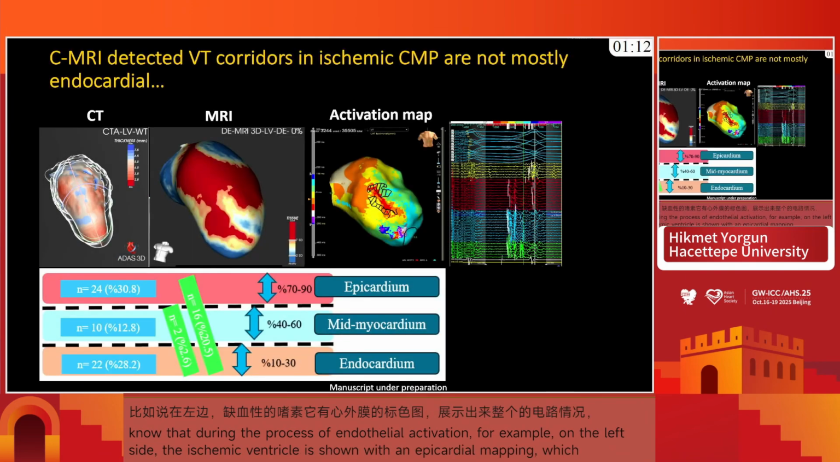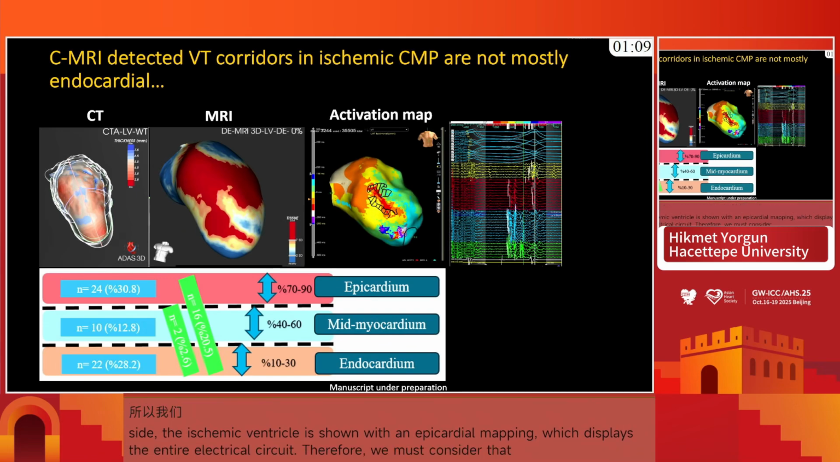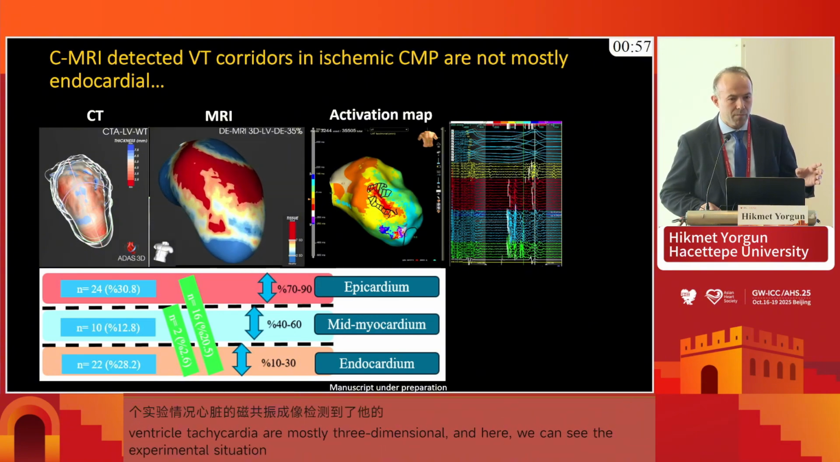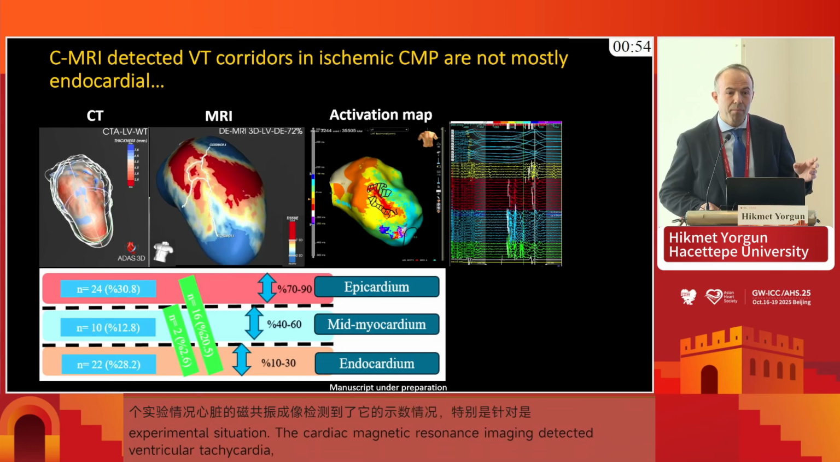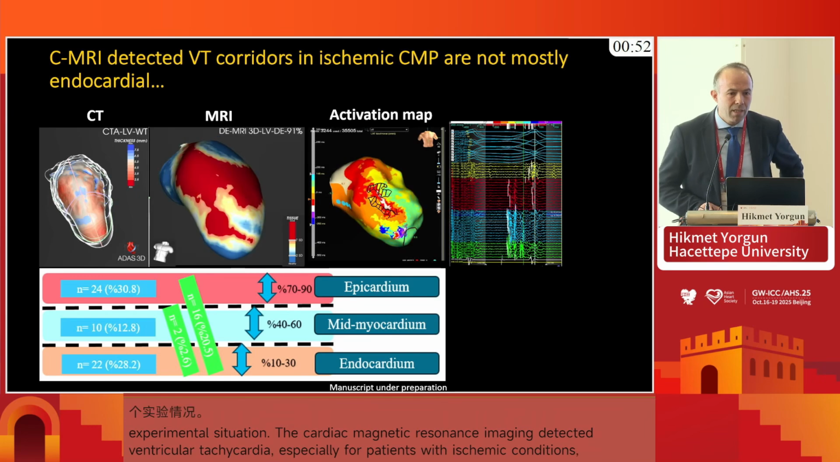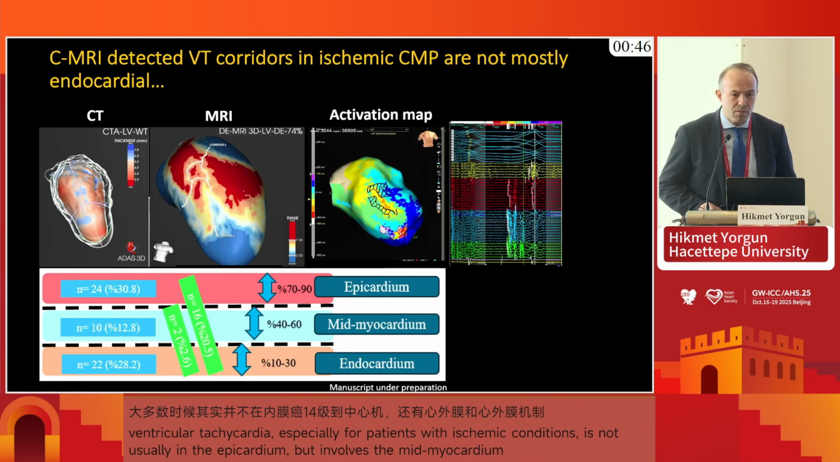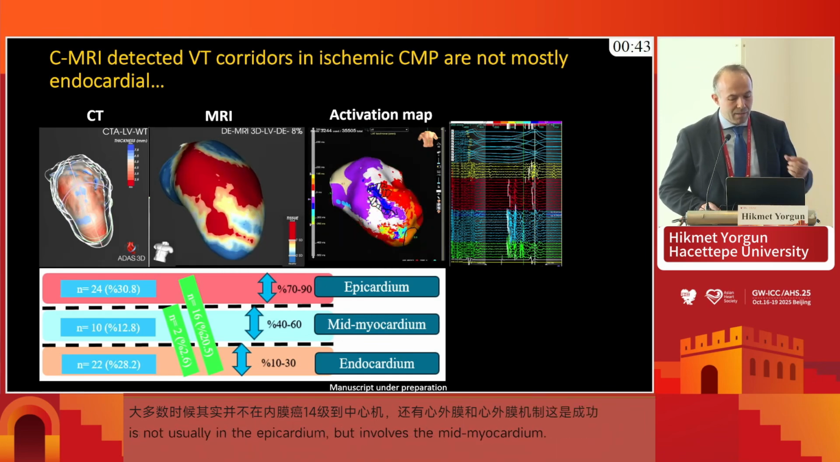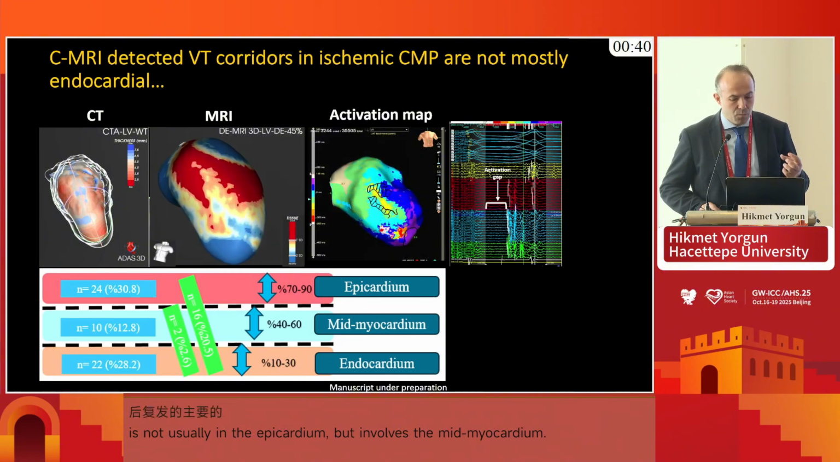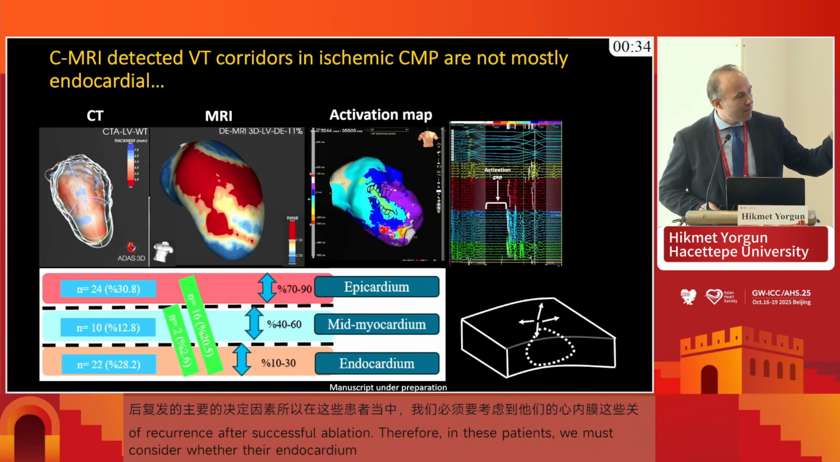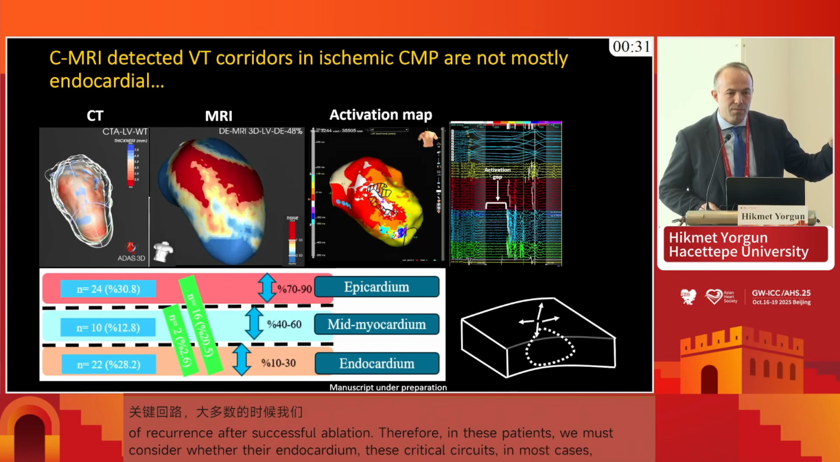And this data is from our laboratory. The cardiac MRI detected VT corridors, specifically for ischemic patients, are not located endocardially most of the time. They involve mid-myocardium and also epicardium. And the presence of epicardial substrate is the major determinant of recurrence after successful endocardial ablation in these patients. So we have to think that these critical circuits, as you see here, most of the time show an activation gap in the endocardial map. And when we looked at the reentry in a 3D manner, it is a 3D structure.